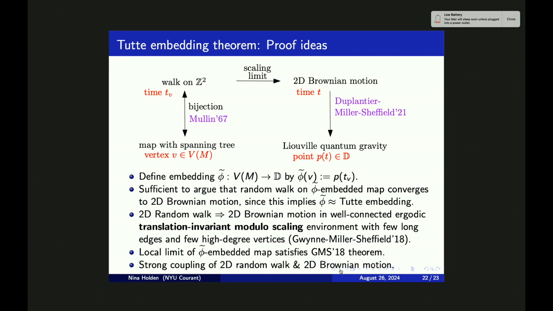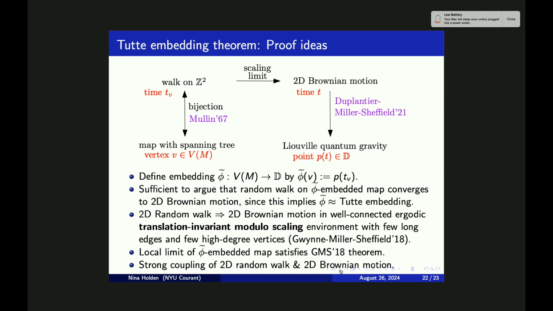In the Mullin projection, each vertex v of the planar map corresponds to some time t sub v for the walk. On the continuum side, each time t for the Brownian motion corresponds to some point p of t in the unit disk. So it's natural to define an embedding of the planar map where each vertex v is sent to the point p of t sub v in the unit disk.